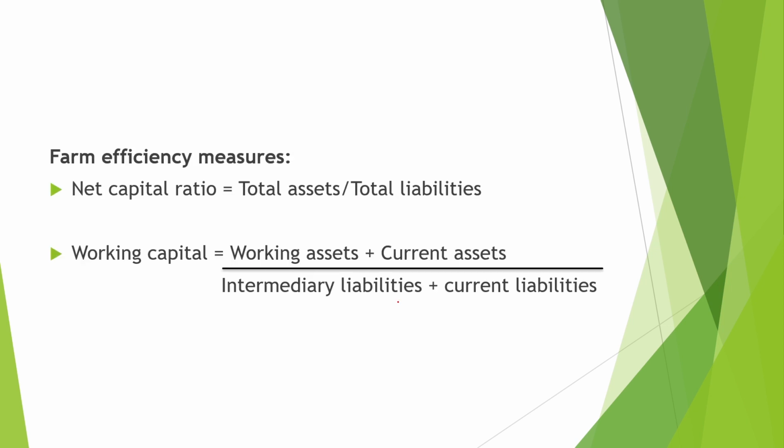Next is farm efficiency measures. Here the net capital ratio equals total assets divided by total liabilities, and the working capital ratio equals the sum of working assets plus current assets divided by the sum of intermediate liabilities and current liabilities. In general, assets include inventory, buildings, equipment and cash, whereas liabilities include unpaid bills. It might also include loan balances and credit card balances.